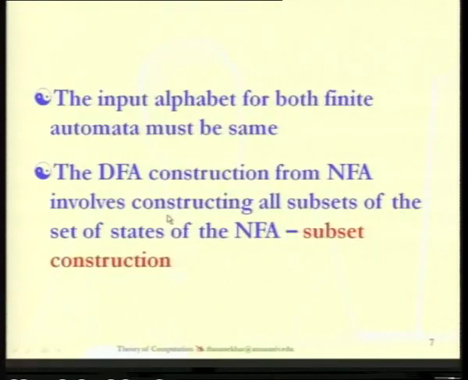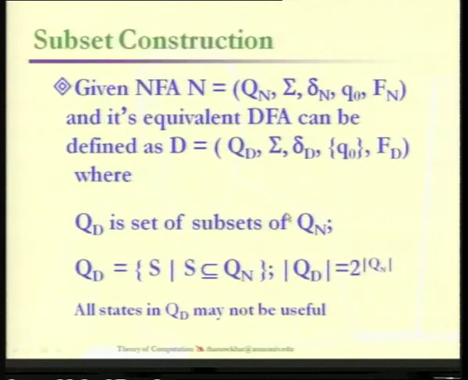Now the question is, what is the algorithm used for the transformation from the NFA to DFA? Since it is the construction of all the subsets available in the power set of Q, the name is subset construction. So the name of the algorithm used for converting the given NFA into its equivalent DFA is called the subset construction algorithm. So here is the algorithm.